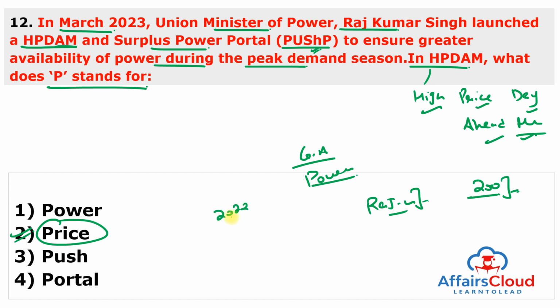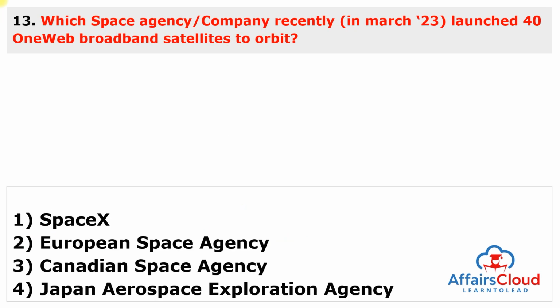In 2022, the Ministry of Power had given directions, as electricity exchange prices had risen to rupees 20 on certain days, and directed the Central Electricity Regulatory Commission to put a price cap of rupees 12 on exchange to prevent excessive profit. Moving to next question.